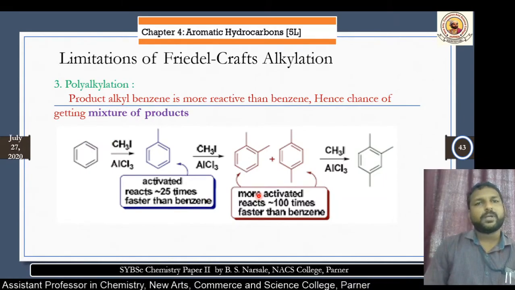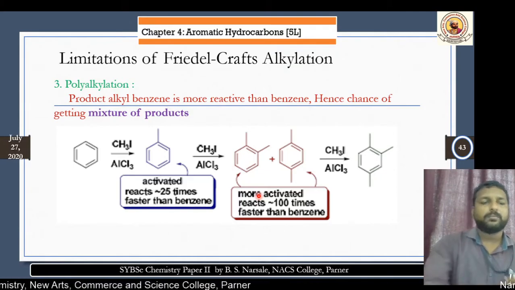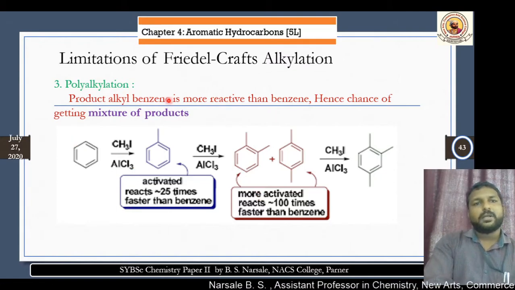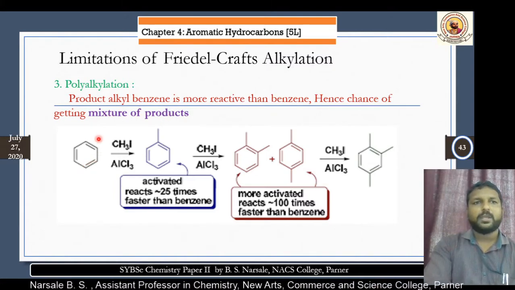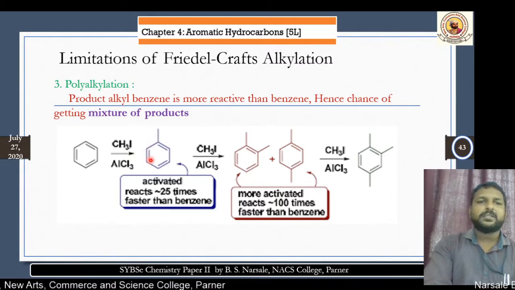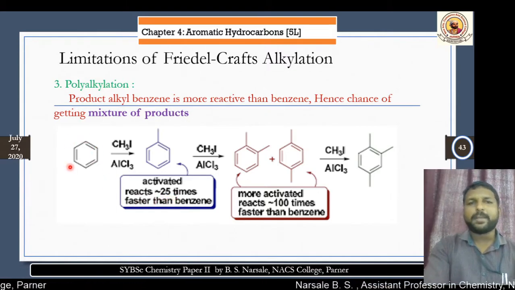Another very important limitation is that the alkyl benzene is more reactive as compared to benzene. As we do the reaction of benzene with an alkyl halide, it gives the formation of alkyl benzene. This alkyl benzene is nearly 25 times faster than benzene. So what happened?